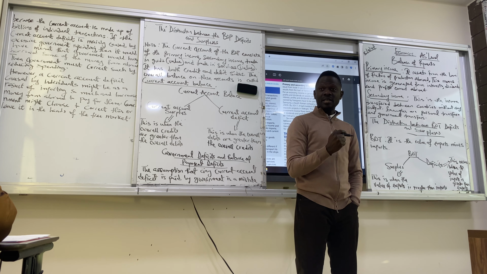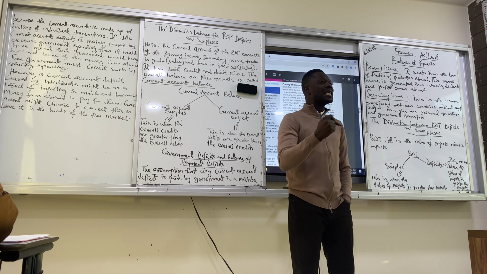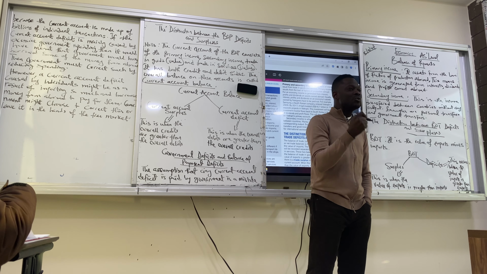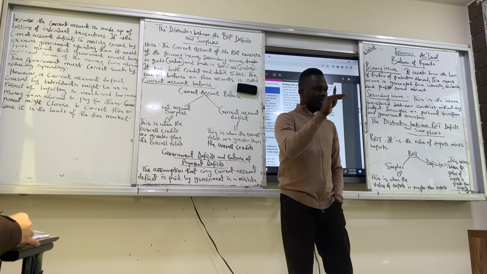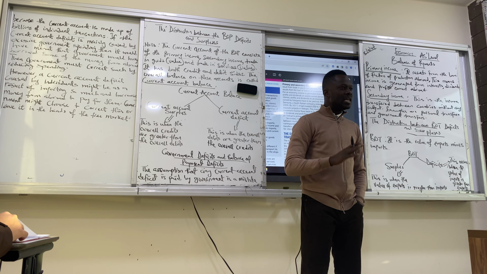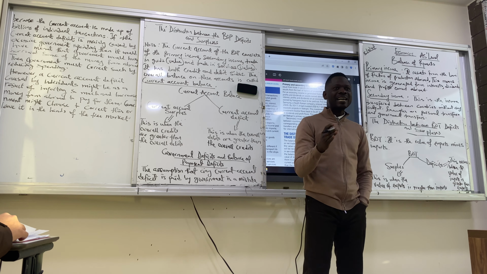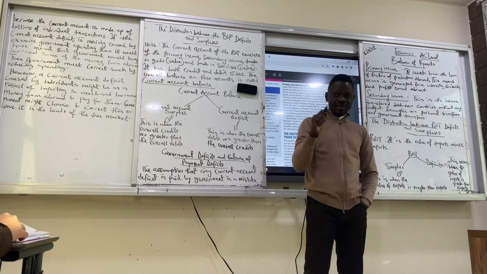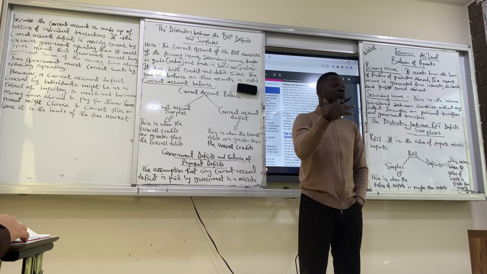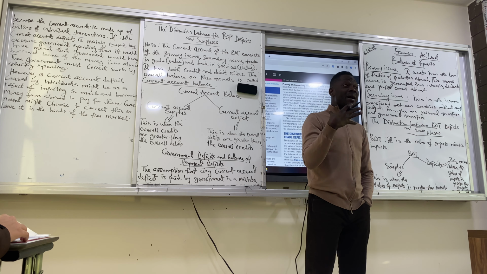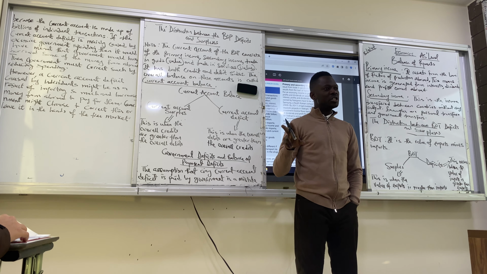So if individuals borrow so much, if individuals do more imports than exports, and they have to pay the money from borrowing from abroad, it will lead to current account deficit. Do you get the two situations now? Yes. Government could put us into current account deficit if government spending is financed through borrowing from abroad. It will lead to current account deficit. Please stop writing. That is from the government side. But on the other side, if individuals and firms have to do more imports by borrowing to pay for such imports, it will lead to current account deficit. Do we understand the two situations here?